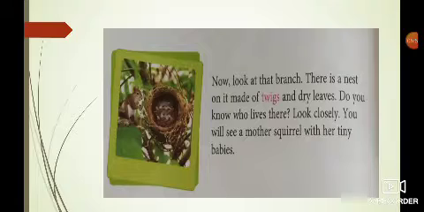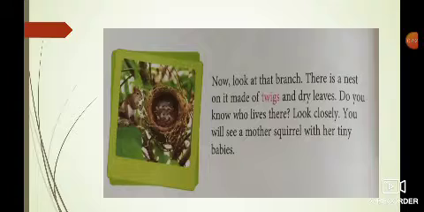Now see next. Now look at that branch. Now again we'll see the next branch. What is there? There is a nest on it made of twigs and dry leaves. Again on another branch there is another nest, made up of twigs and dry leaves. Students, what is the meaning of twigs? Twigs are dry branches without any leaves.